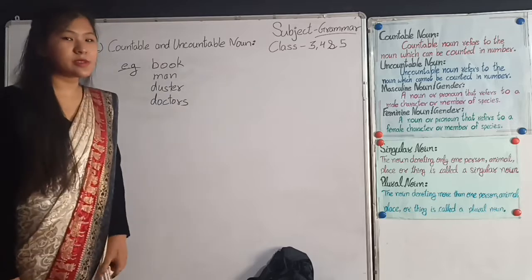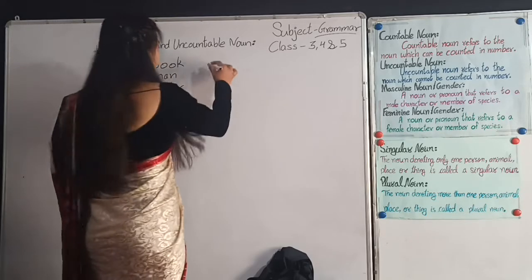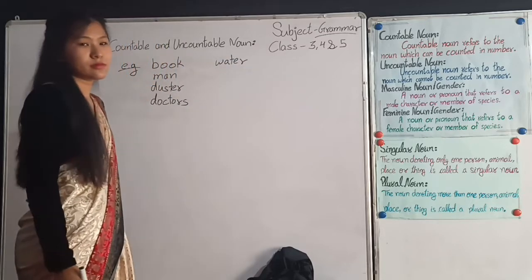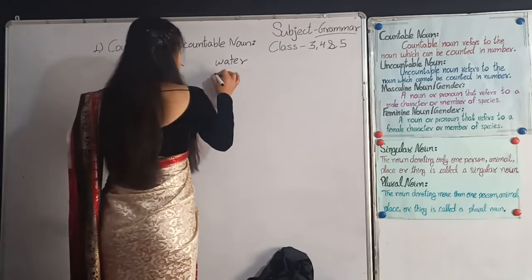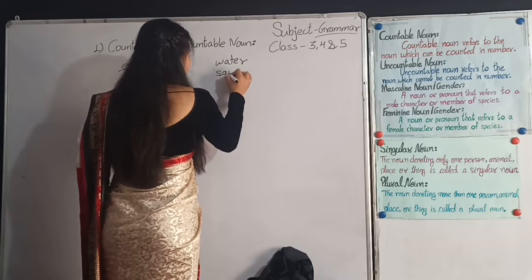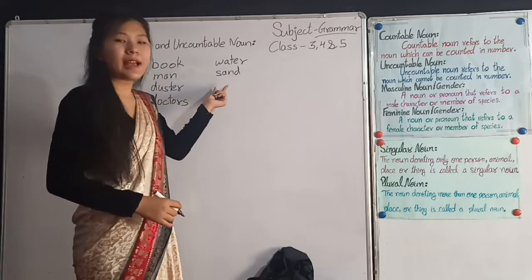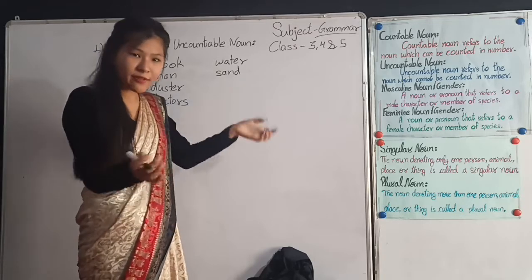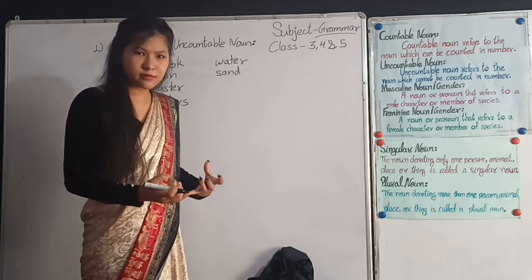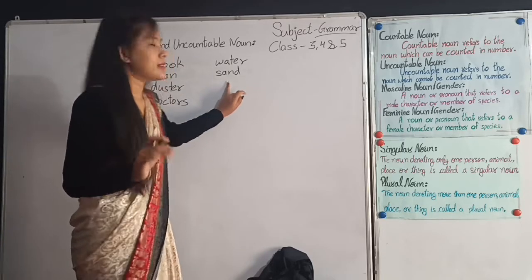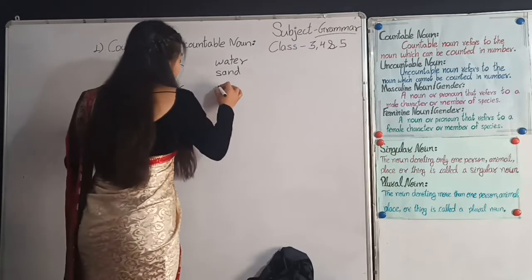And let's try some examples of uncountable noun. For example, yes, I have written water. Water is uncountable noun. Likewise, sand. Sand is also an uncountable noun. Can we count sand? No, we cannot count sand. So let's add more examples.